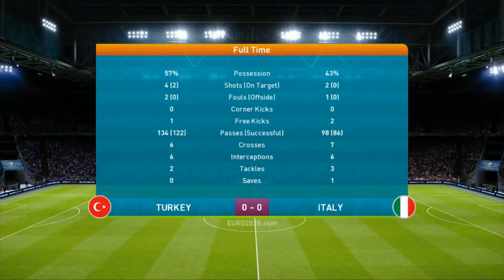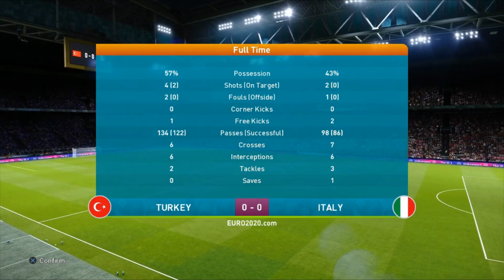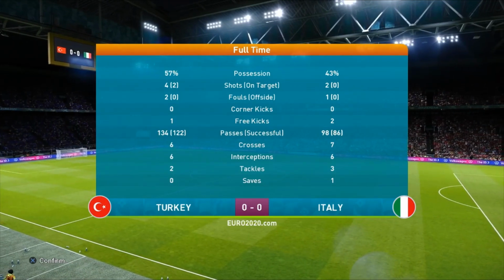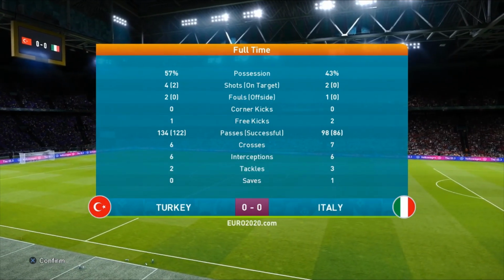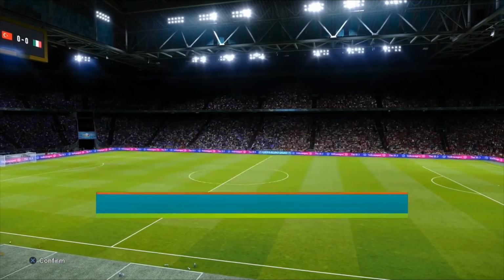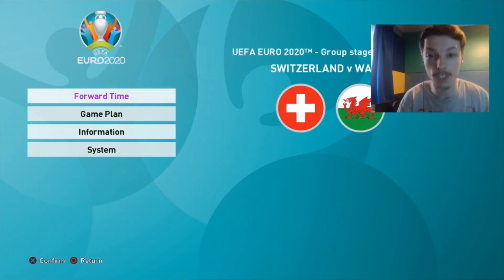In terms of the stats, as you can see, Italy 4 shots, 2 on target. For Turkey, Italy, no actual shots on target at all. Turkey there really dominating and doing incredibly well. Fair play to them. And as it stands, as we move towards the table to have a quick look of how it's all gone, as it stands from game number 1, both sides drop points. You could say for Turkey though, it's a point kind of gained, but they were dominating that match. So unfortunately, they don't get 3 points. So sadly, we have a 0-0 to start the tournament.